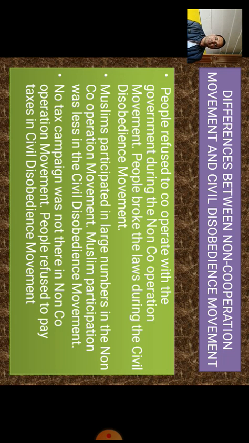Now see the difference between the non-cooperation movement and the civil disobedience movement. These two major movements were organized by the Congress under the leadership of Gandhiji.